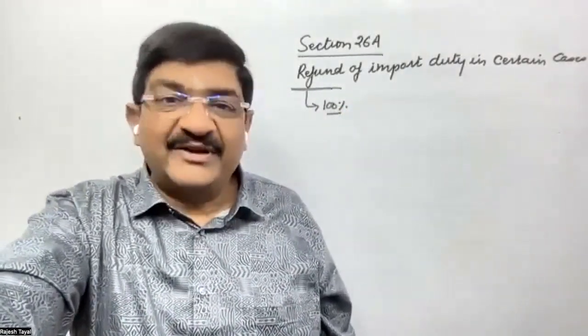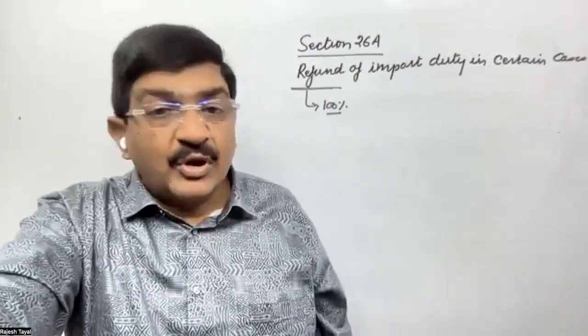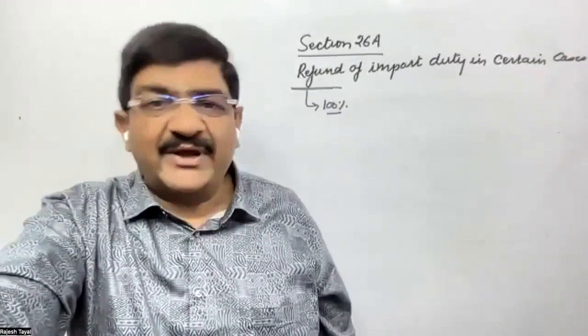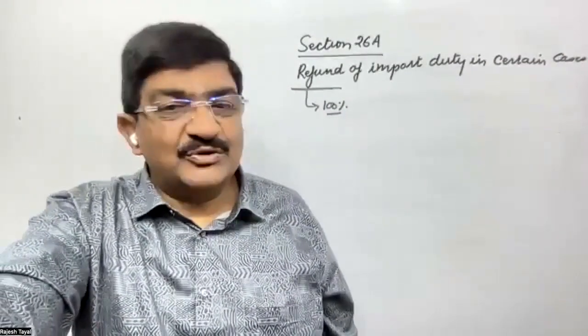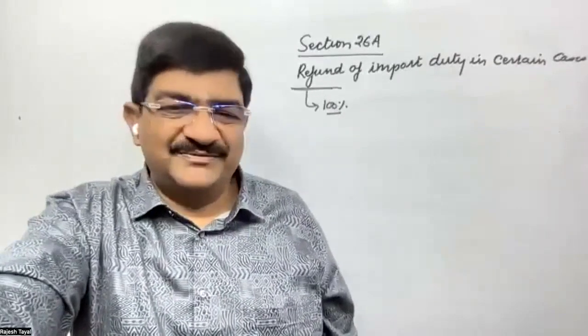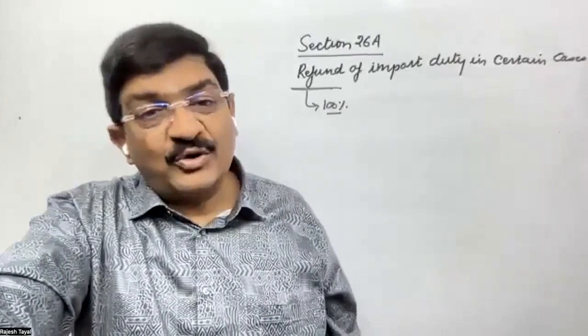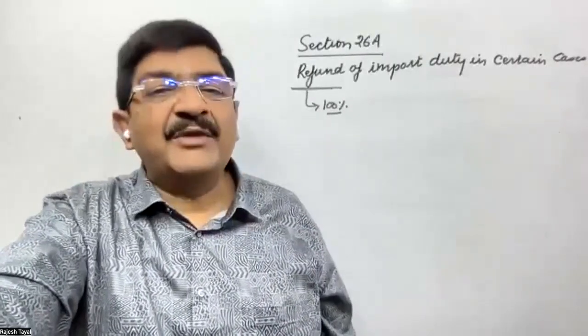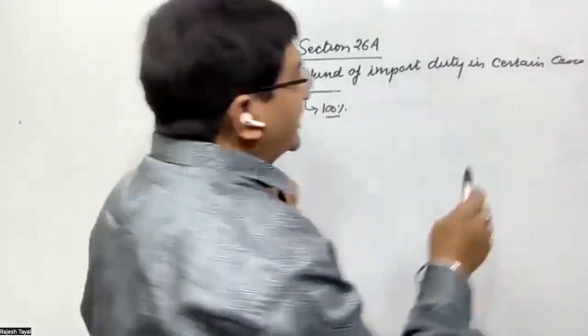This is 100%, right? So this section is not comparable to duty drawback. Lots of people get confused that this is also duty drawback. No, this is not. Because in case of duty drawback, goods have to be returned or exported. In this, we have multiple options. Okay. So this is certain cases.